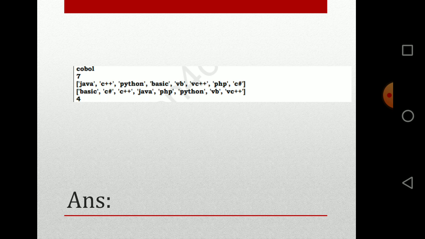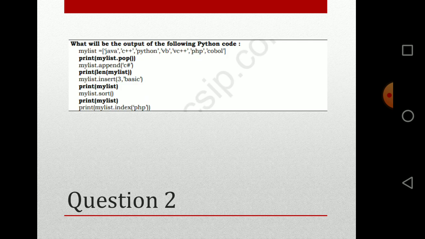So the first output will be COBOL. Why? Because it will be taking from the top. Top represents the length of s minus 1. So length will be 7 here. So length of s minus 1 is 6. So mylist of top position, that is of 6, will be taken, that is COBOL.